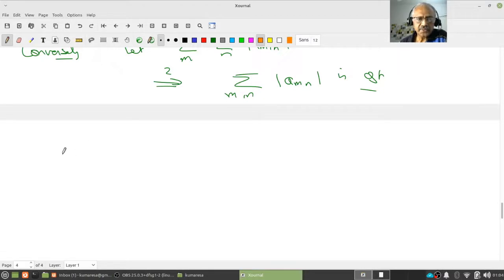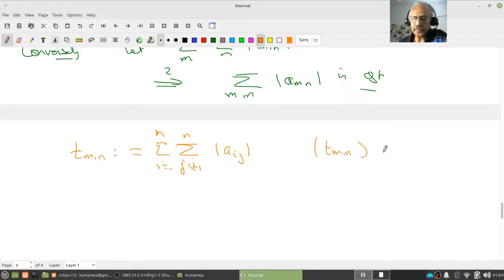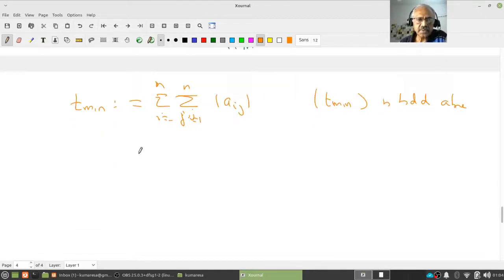Notice that if I put t_mn equal to the sum of mod a_ij, i equal to 1 to m, j equal to 1 to n, then I have to prove t_mn is bounded above, right?